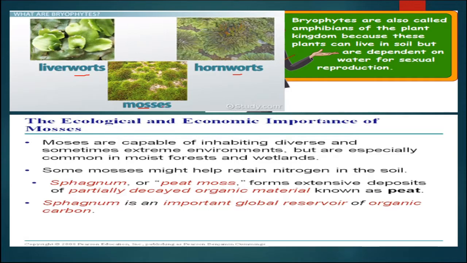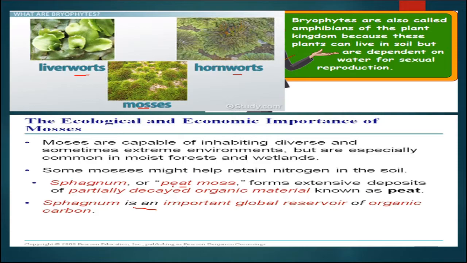Now they have various ecological and economic importance. These bryophyta colonize the soil. They help in the xerophytic succession. That means after the lichens, they are the important members to colonize the soil for the development of forest vegetation. Other than that, some of the mosses like sphagnum are reservoirs of organic carbon. They are also known as peat moss.